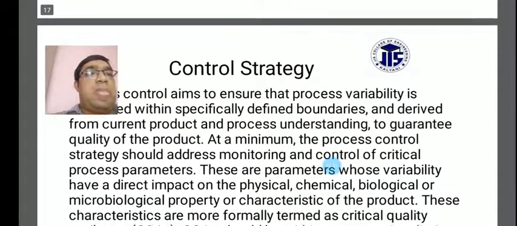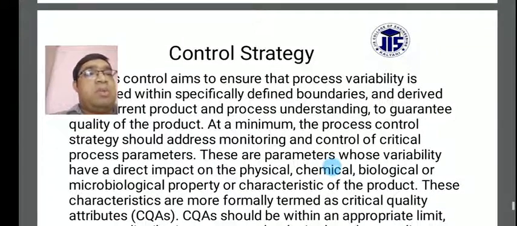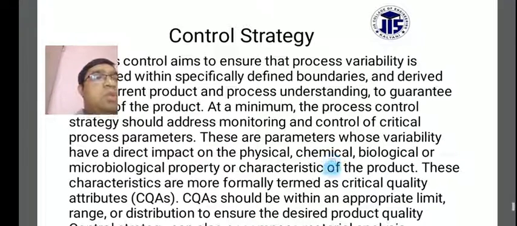At a minimum, the process control strategy should address the monitoring and control of critical process parameters. These are parameters whose variability has a direct impact on the physical, chemical, biological, or microbiological properties or characteristics of the product.